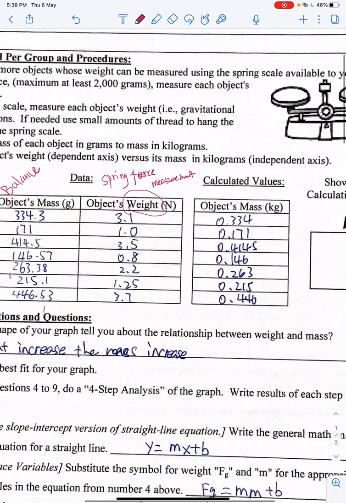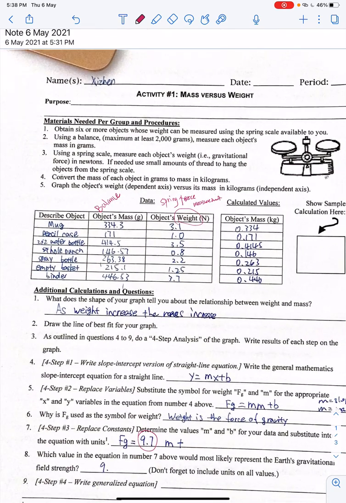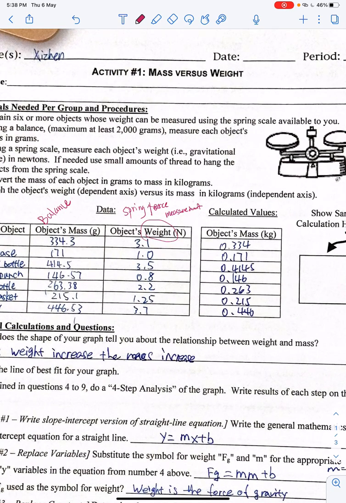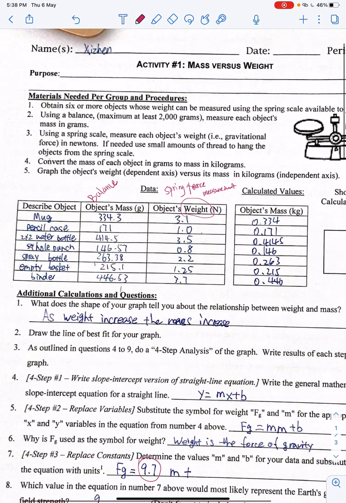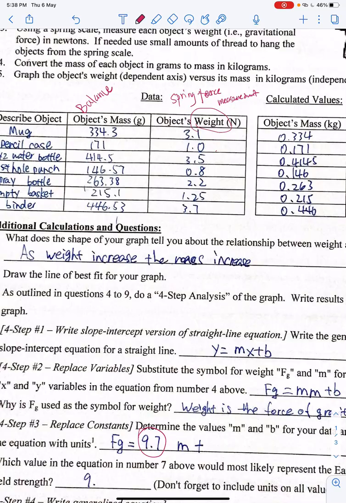And we have the object mass. Therefore, we have two values that we need to find the relationship between. Definitely more mass, more weight. With the increasing of the mass, we find an increasing of weight.